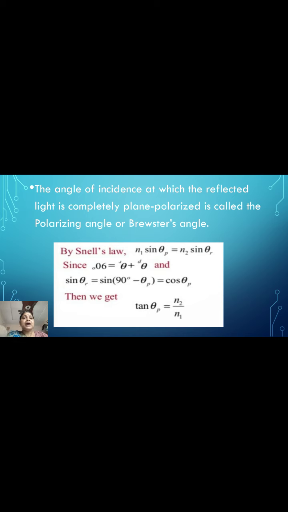Sin theta r is equal to sin of 90 minus theta p. So sin cancels, theta p is equal to 90 minus theta r. That is theta p plus theta r is equal to 90 degrees. Therefore, the reflected and refracted rays are at right angles to each other. So this is Brewster's law.